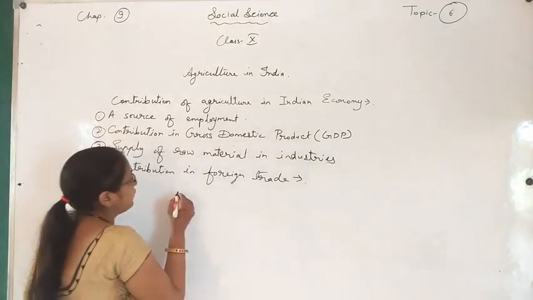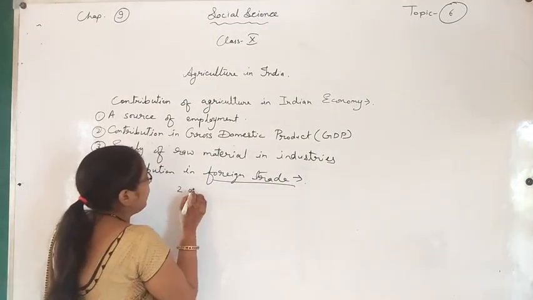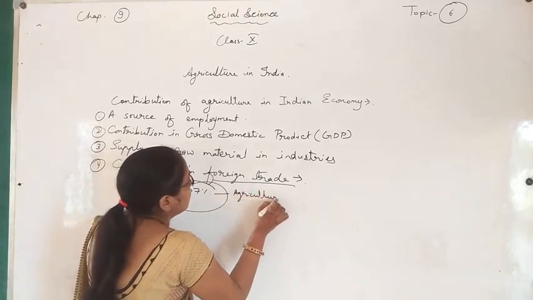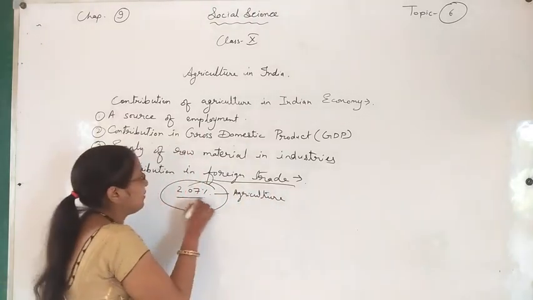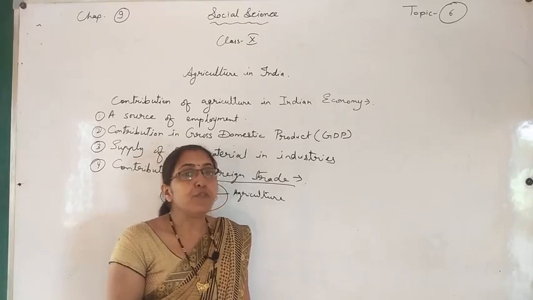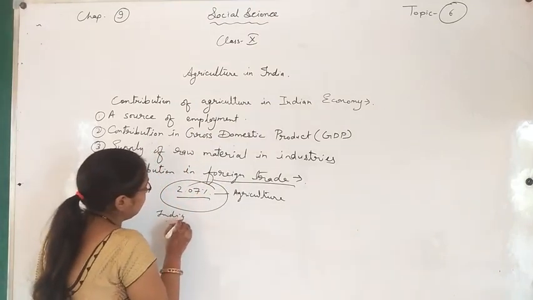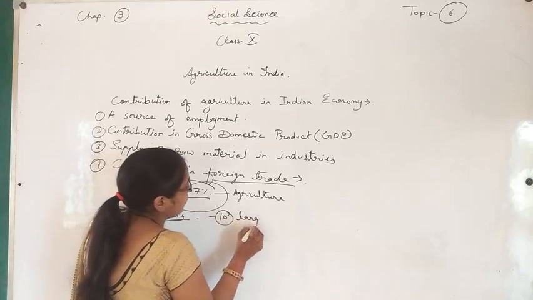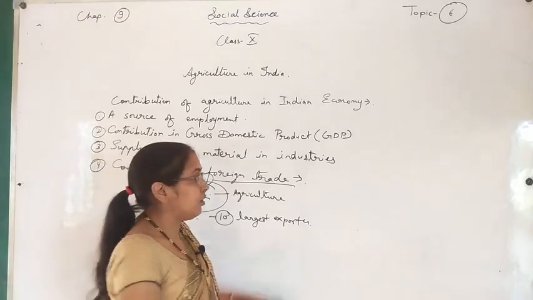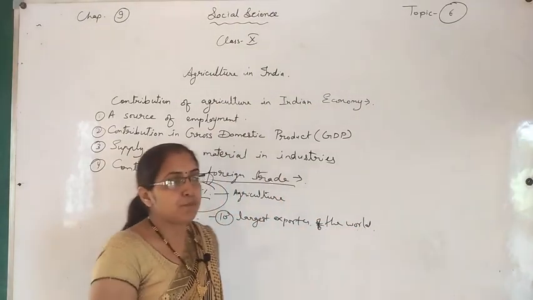In foreign trade the contribution is nearly 2.07%. It provides, supplies and exports different types of commodities and goods. India is the 10th largest exporter of the world.